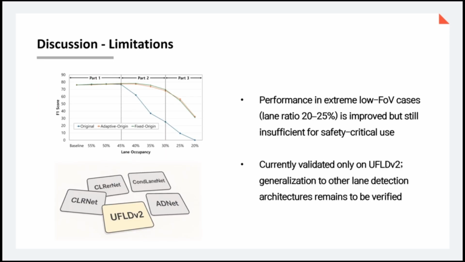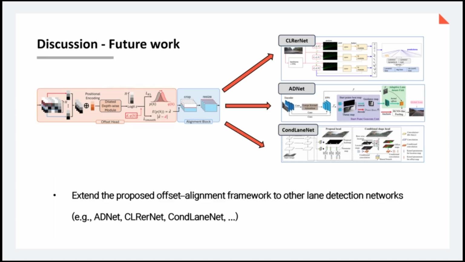However, although our method improves performance in extremely low FOV cases, it is still very limited when the valid lane ratio falls below 30%. In addition, its generalization to lane detection networks other than UFLDV2 still needs to be verified. Therefore, as future work, we plan to extend the offset head and alignment block to other lane detection networks.